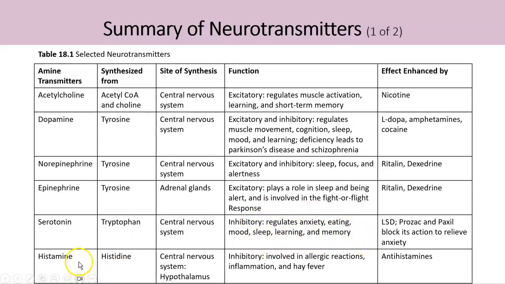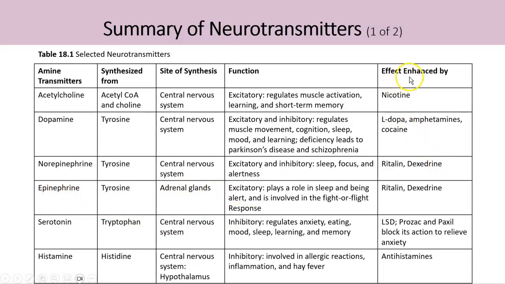And histamine has an inhibitory function involved in allergic reactions, inflammation, and hay fever. So antihistamines can block the receptors of histamine to reduce the allergic reaction symptoms. You can see the site of synthesis: most of them are synthesized in the central nervous system, except epinephrine, which is synthesized in the adrenal gland.